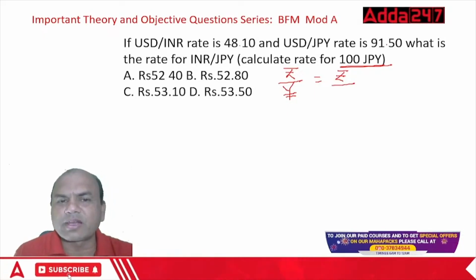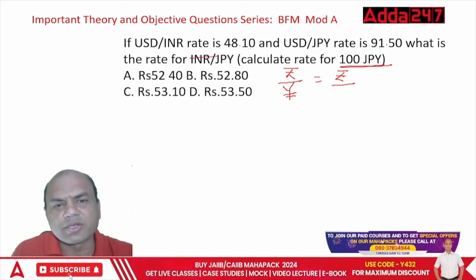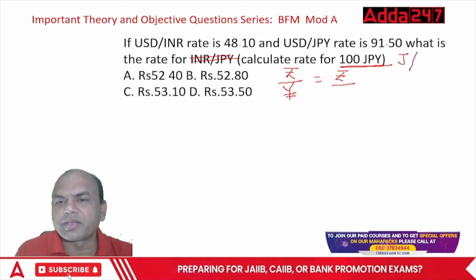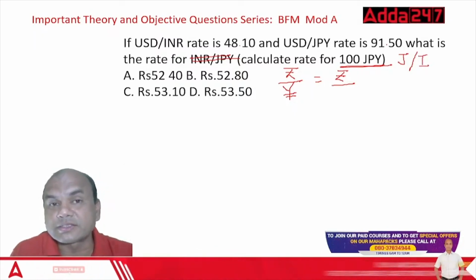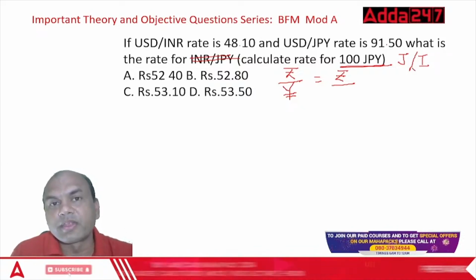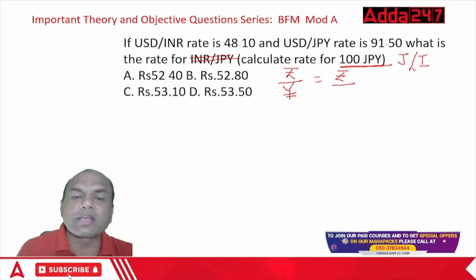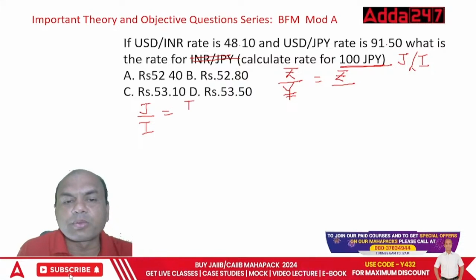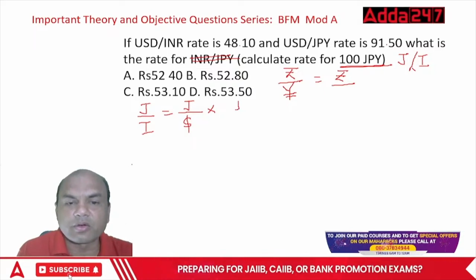Because India never follows this indirect rate system. Let me make the change, because you should get JPY to INR. We never follow the indirect rate system. We follow the direct rate system. What is the direct rate system? In the direct rate system, the rupee is always moving and the other currency is constant. So India follows that system. So JPY to INR, I'll write it simply: JPY to INR equals JPY to dollar into dollar to INR.